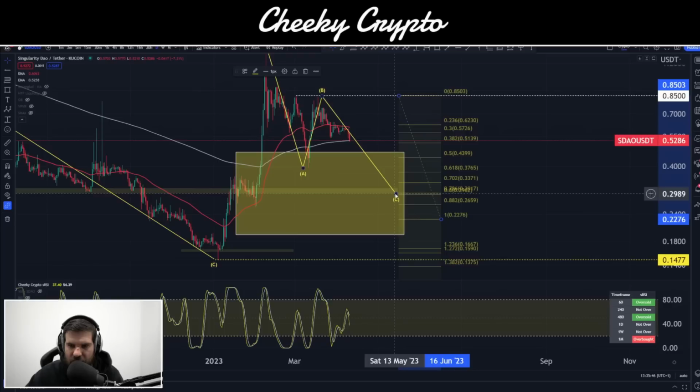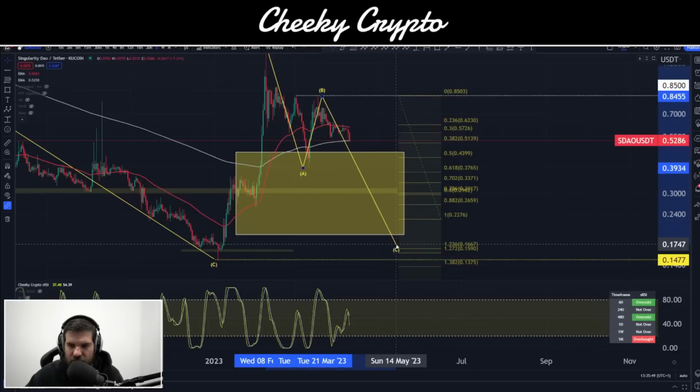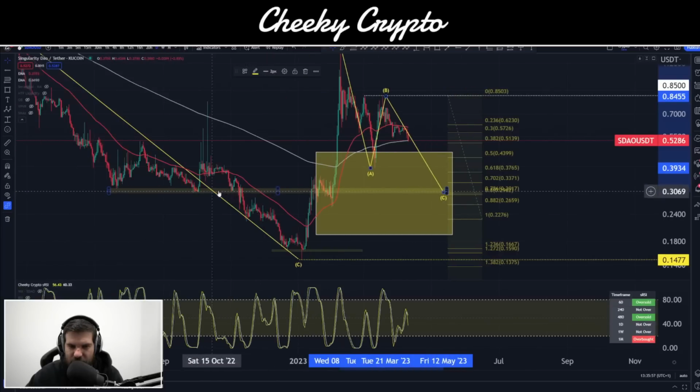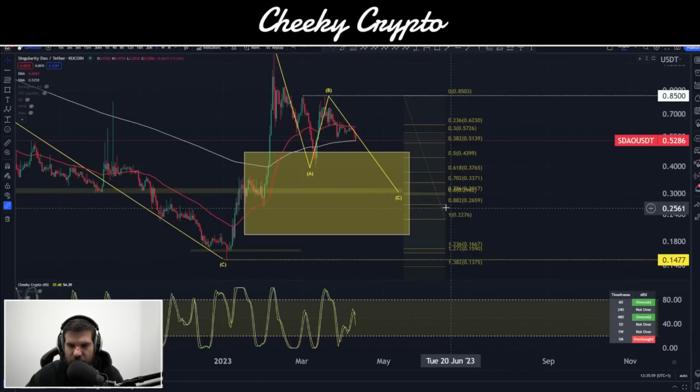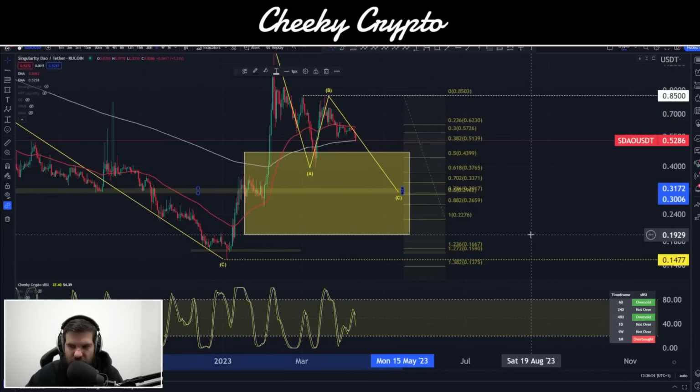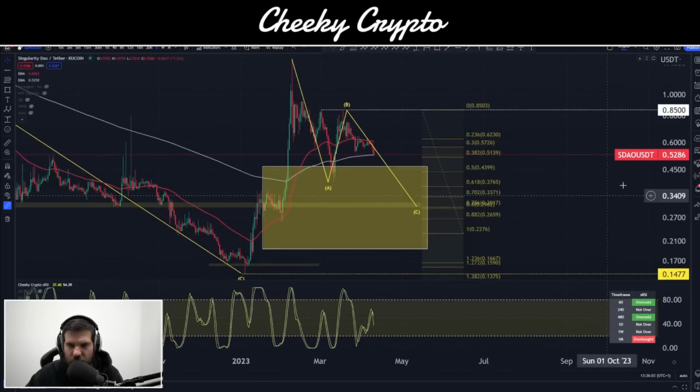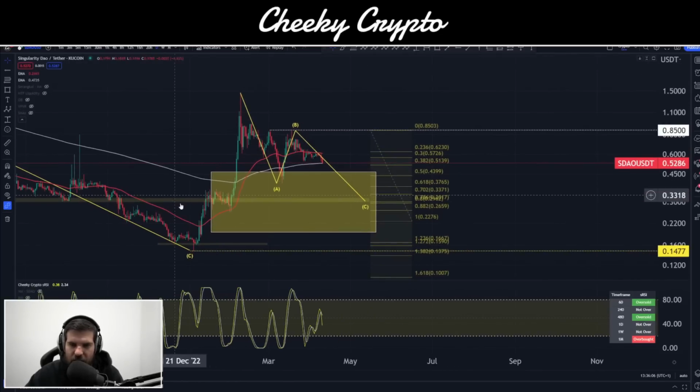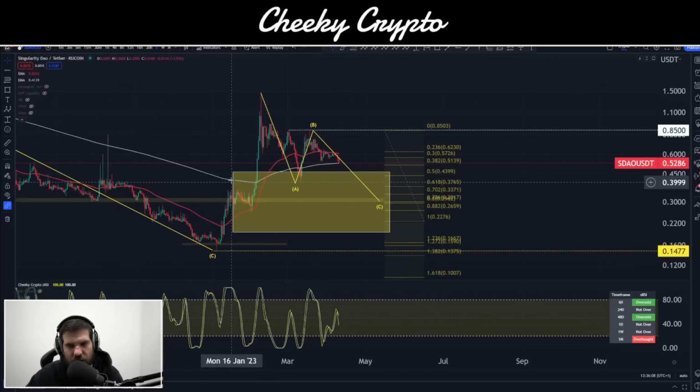Taking a look at this, we can come down to the 1 to the 1.236, which would be a deeper level. But you can see here the 786 is a key level as well. And you can see that this is an area of consolidation previously from over this side. So this actually looks like a pretty good level. So I'm calling out 30 to 31 cents looking pretty good for B here.